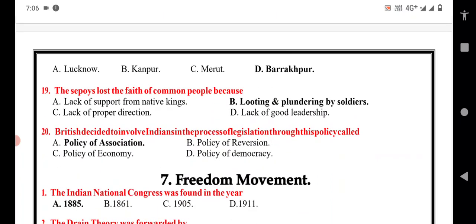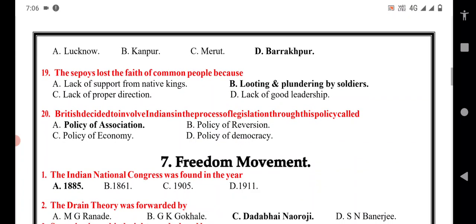The Sipahis lost the faith of common people because of the looting and plundering by the soldiers. So children, here you can see the four options: lack of support from the native kings, lack of proper direction, lack of good leadership, along with the looting and plundering by soldiers. These four options are also main causes for the failure of the revolt of 1857. So here B option is the correct answer.